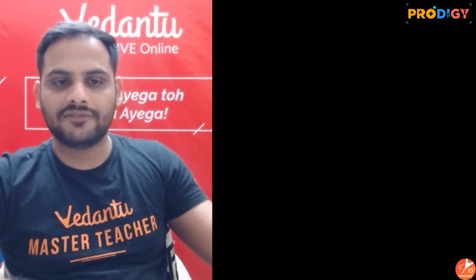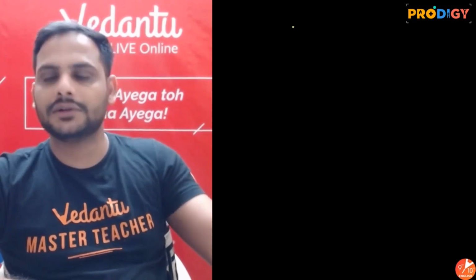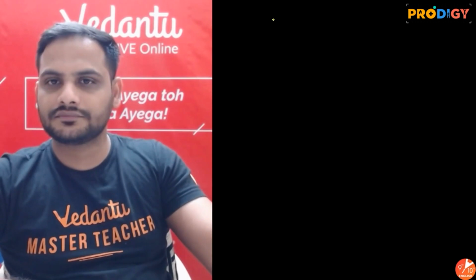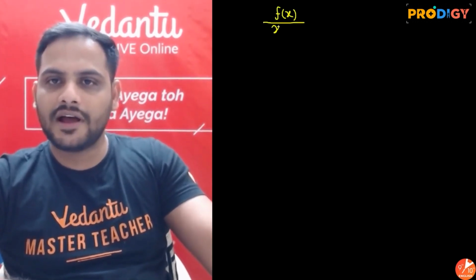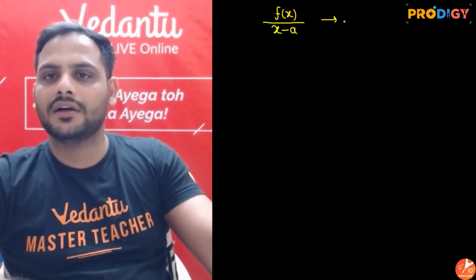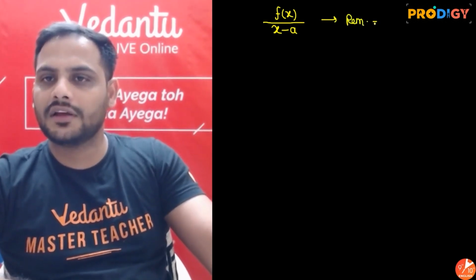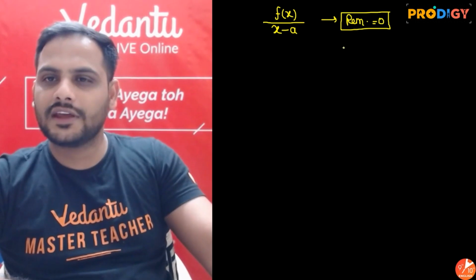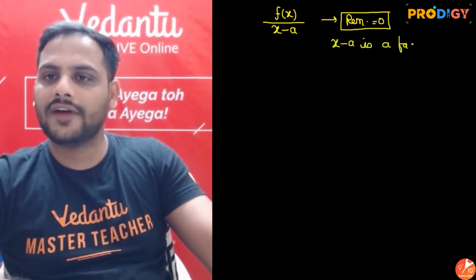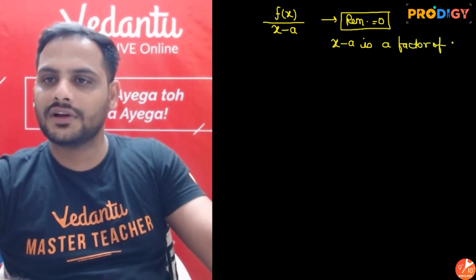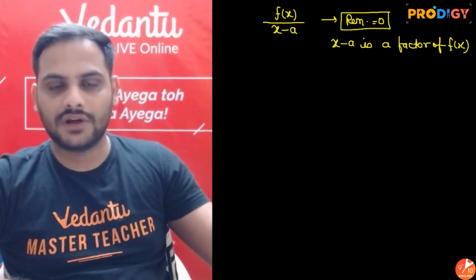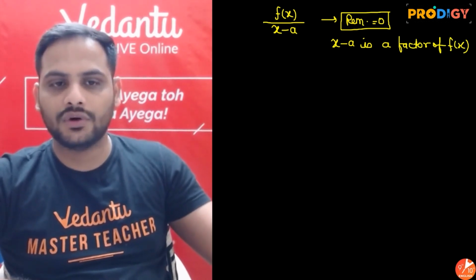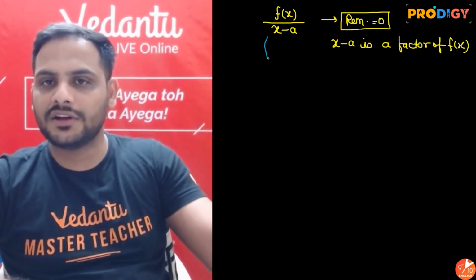If you remember, when f(x) is divided by x minus a, if the remainder is equal to 0, we can say x minus a is a factor of f of x. Now how do you get remainder 0? So obviously beta you use the remainder theorem in this.